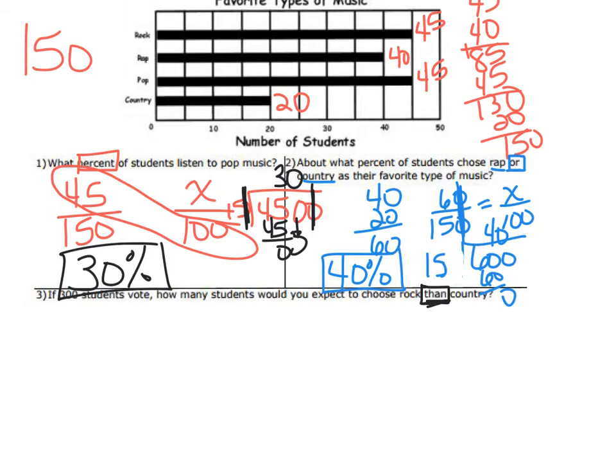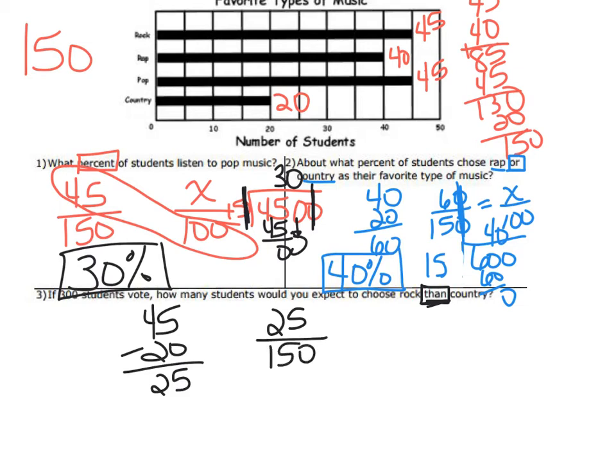Subtract. So we're going to go ahead and do first what that difference is. So country was 20, rock was 45. So you're subtracting those two. So it's 25. So now we're going with 25 students more for rock over 150. But we're not trying to find percent. We're trying to find what? How many students in 300? So if the difference between rock and country is 25, well, in 300 students, the difference would be what?